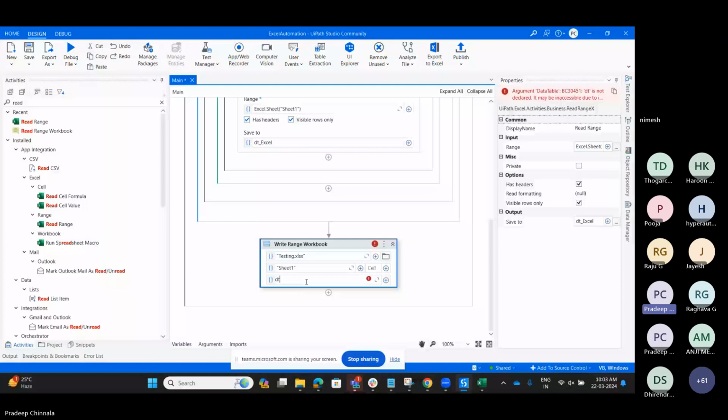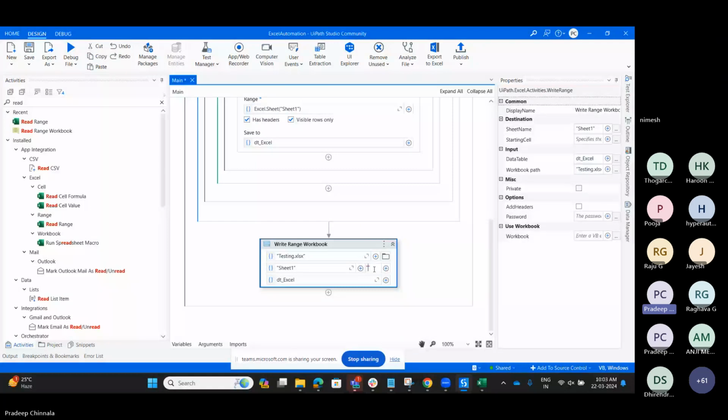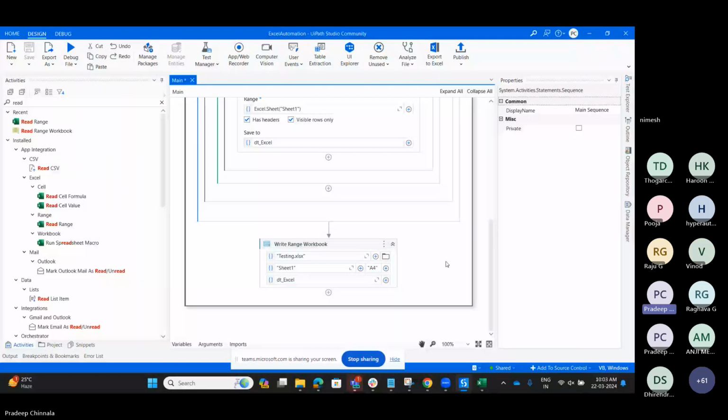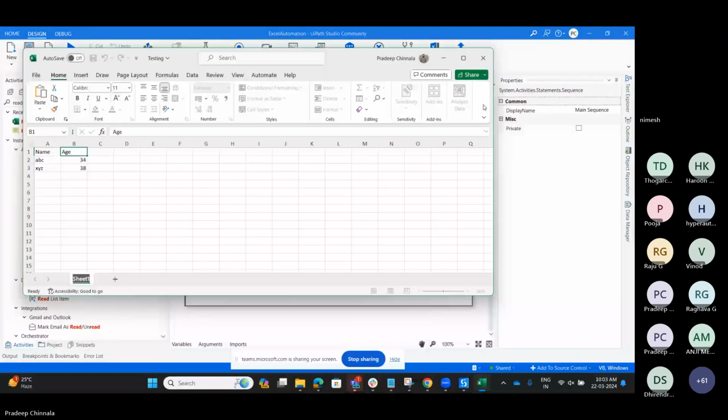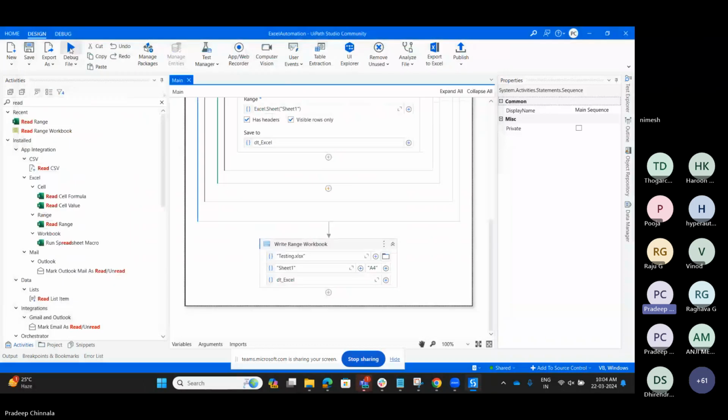PT Excel, and the cell I want to write from, A4. I am just giving the value as A4. Let it run the code. Let me close the browser and let me run it.